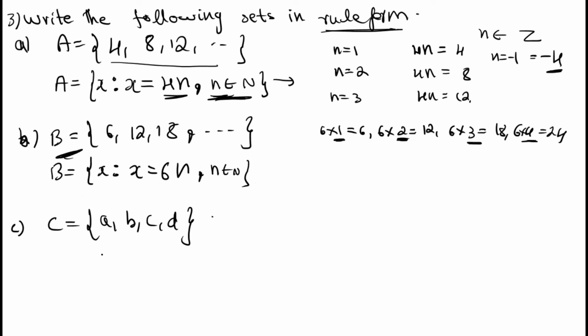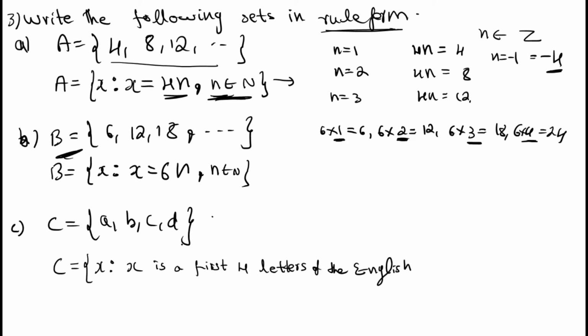Next, C is equal to a, b, c, d is given. Set C is equal to a, b, c, d, you can write it as set C is equal to set of all x such that x is the first four letters of the English alphabet.